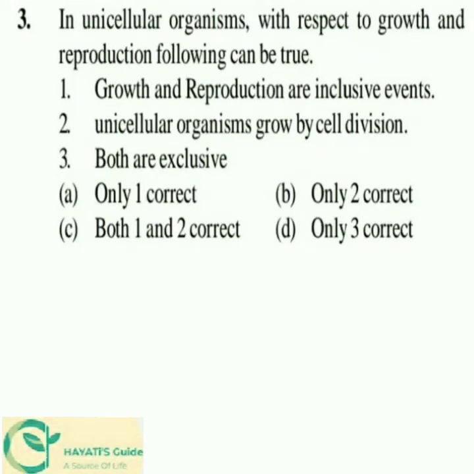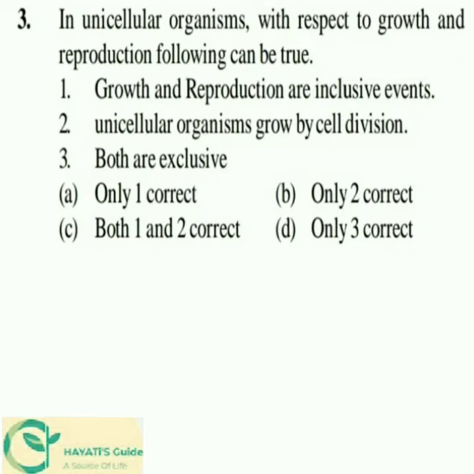The next question: in unicellular organisms, with respect to growth and reproduction, the following can be true. First, growth and reproduction are inclusive events. Second, unicellular organisms grow by cell division. And third, both are exclusive.